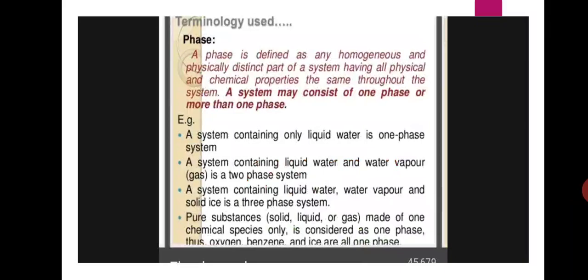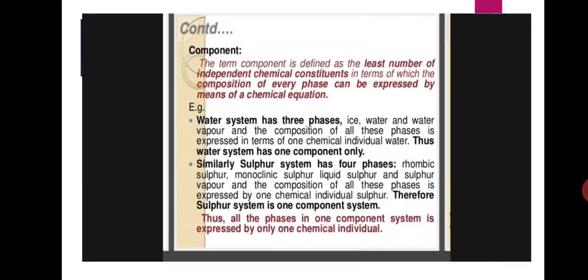For example, a system containing only liquid water is a one phase system. If the same system contains liquid water and water vapor, then that is a two phase system. If the same water system contains liquid water, water vapor and solid ice, then the system is a three phase system. Pure substances, solid, liquid or gases made of one chemical species only, are considered as one phase. Thus oxygen, benzene and ice are all one phase. This is a phase.